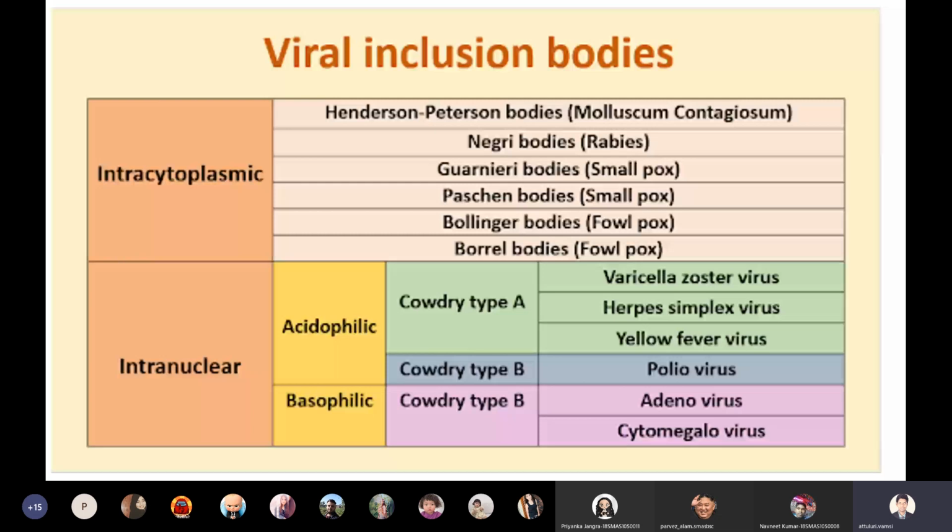It is a DNA virus only, but I don't know the reason why it is showing intracytoplasmic inclusion bodies. But remember, smallpox virus will cause Guarnieri bodies, which are intracytoplasmic. Right? Next. This is the picture of Guarnieri bodies.